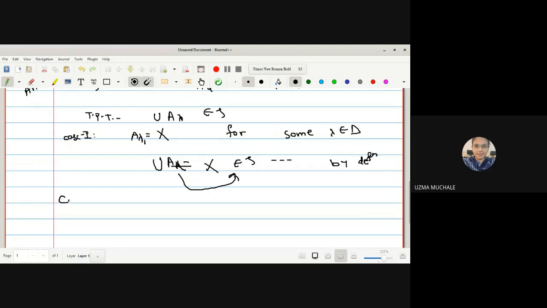Now let us go for the case 2. What is the case 2? We will select A lambda is not equal to X.